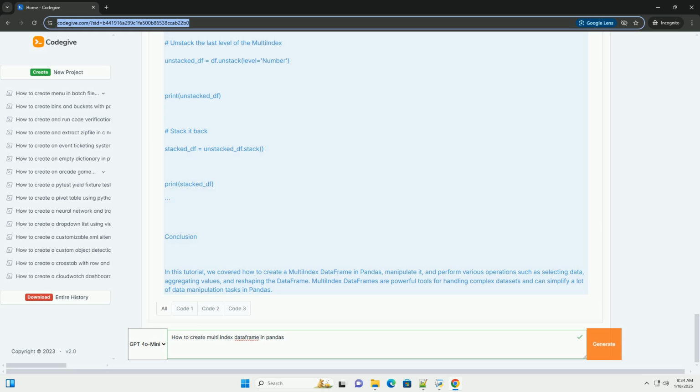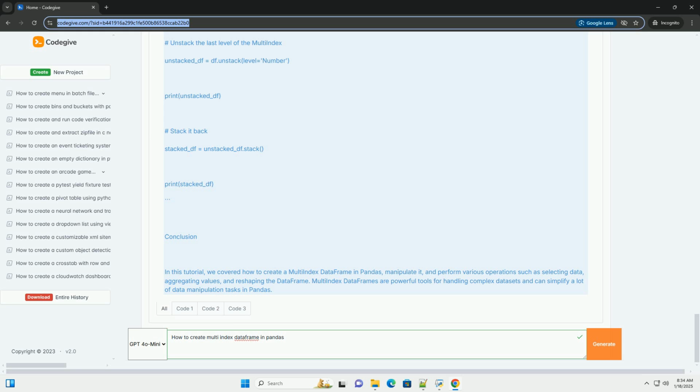Step 3, manipulating multi-index data frame. You can perform various operations on a multi-index data frame, such as selecting data, aggregating values, and more. Selecting data. You can use the loc method to select data based on the multi-index. Aggregating data. You might want to aggregate data at a specific level. You can use the groupby function along with the sum function.